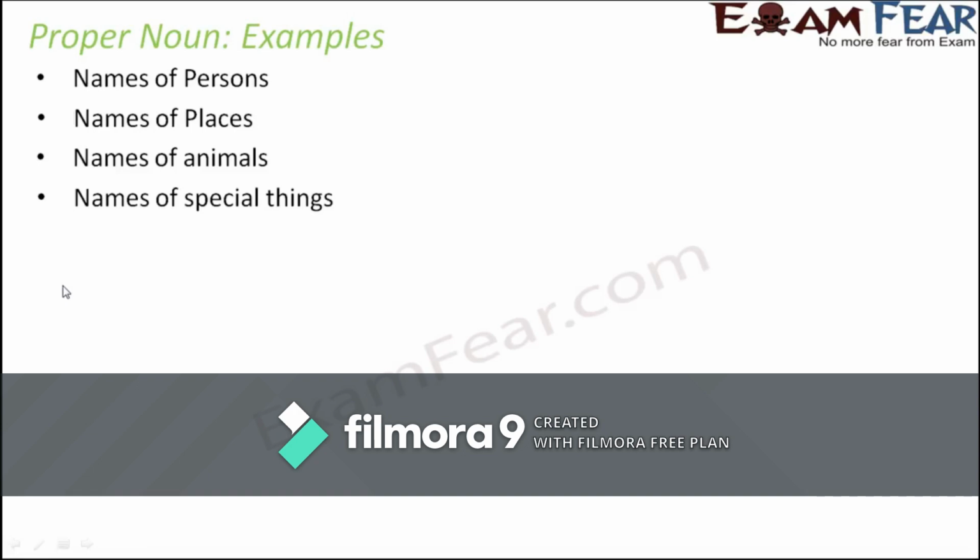Names of special things. Now, what do we mean by special things? Sometimes in certain sentences, some words are given a special mention. For example, if you take the sun or the moon, they often behave like a proper noun. Now, I would not say that the sun is always a proper noun or the moon is always a proper noun. Depending on the context, they are used as proper noun or common noun. So let me give you an example.